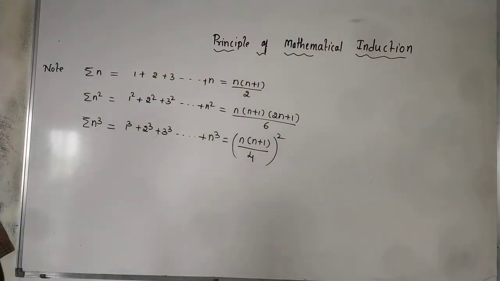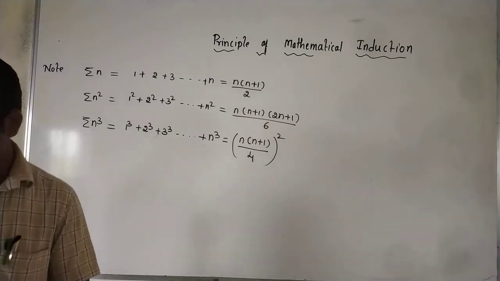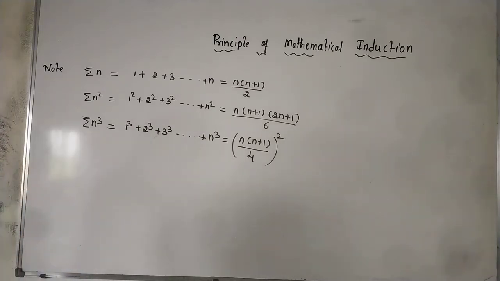So these are very important things which you have to remember. Agree? So the sum of n cube terms, that you have to know.